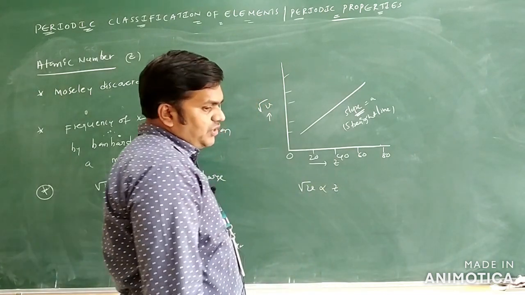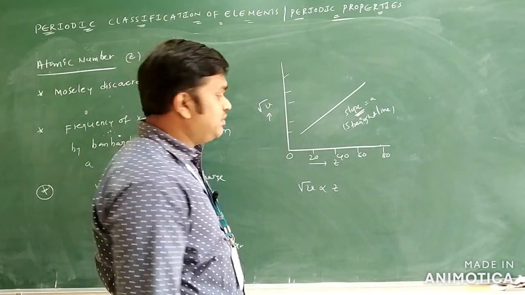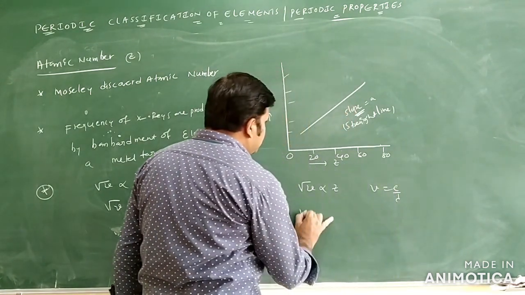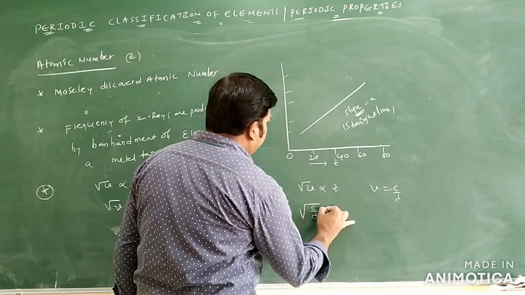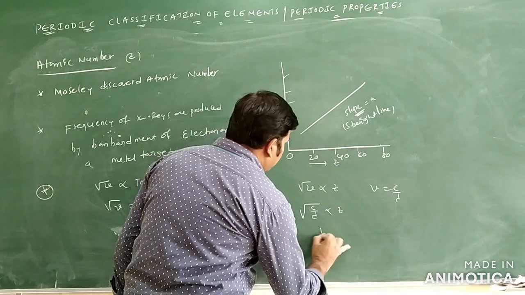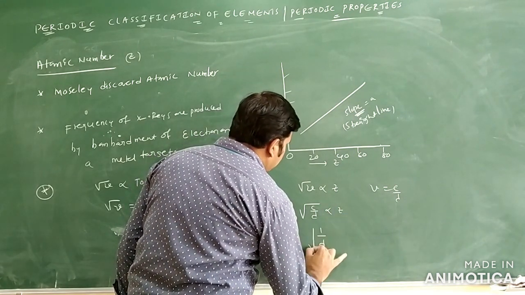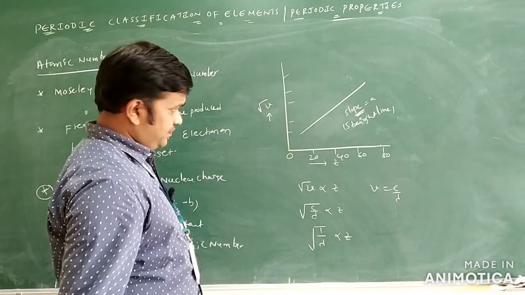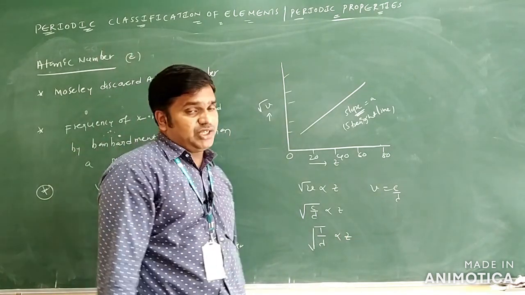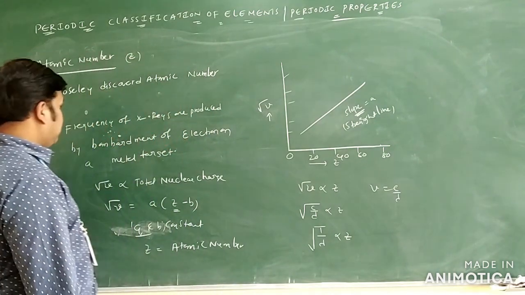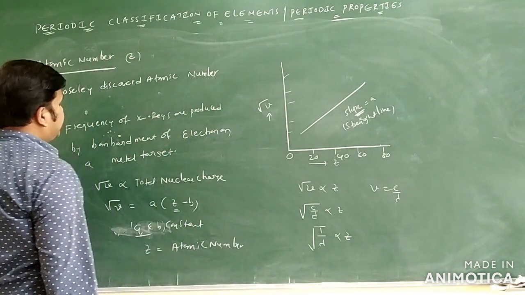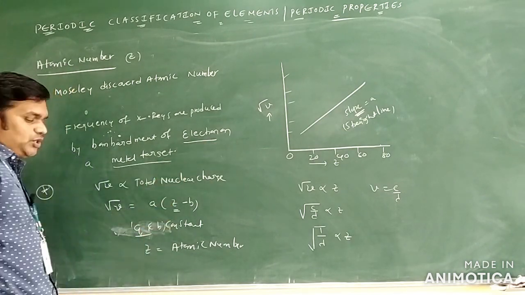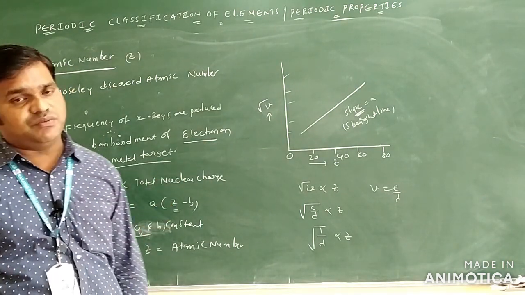What is frequency? We can write nu is equal to C by lambda. From this, C by lambda is proportional to Z only. Taking C as a constant, you will write that square root of lambda is inversely proportional to Z only. So this is regarding atomic number only. How do you find out the atomic number? The X-rays are produced by the bombardment of electrons on a metal target. From that you can find out the frequency of the X-rays only.